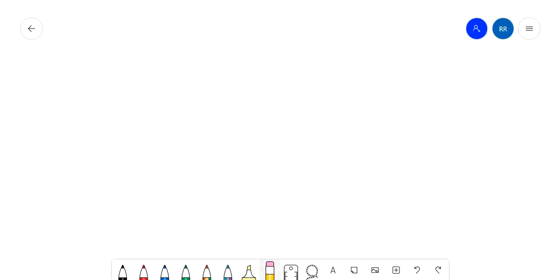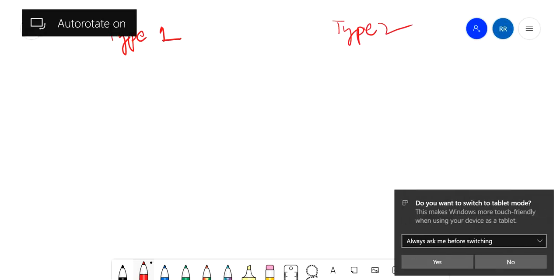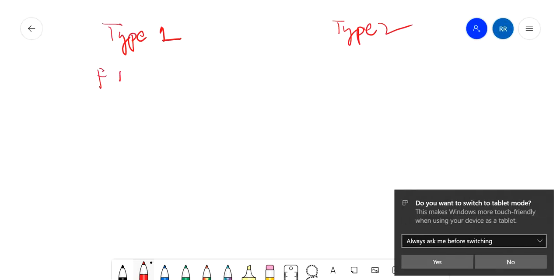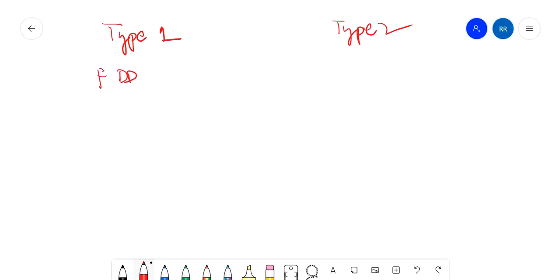Basically there are two types of frame structure in LTE, type 1 and type 2. Type 1 is called FDD and type 2 is called TDD.